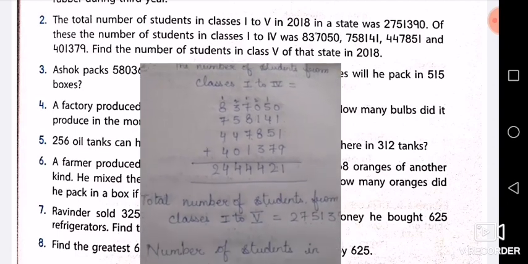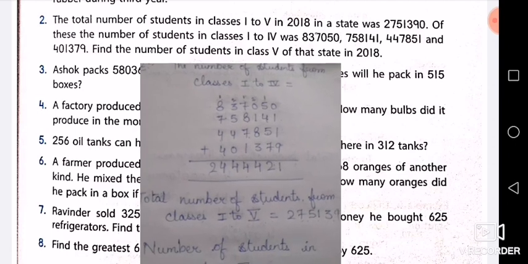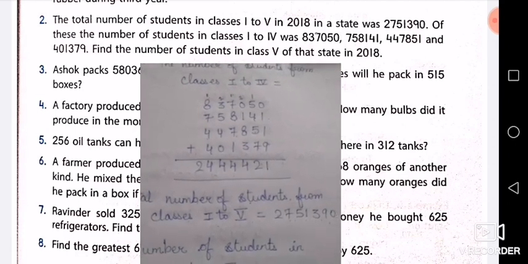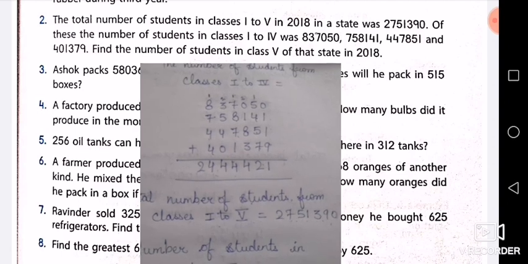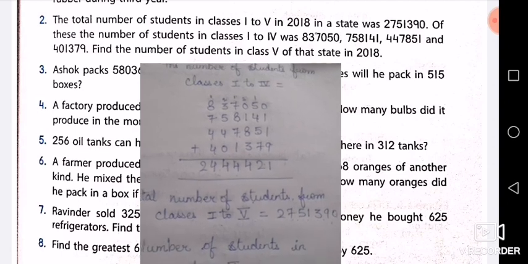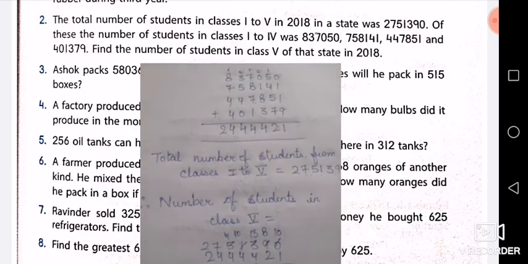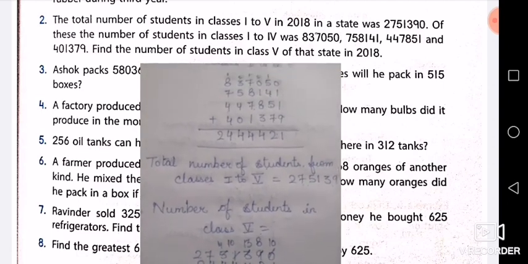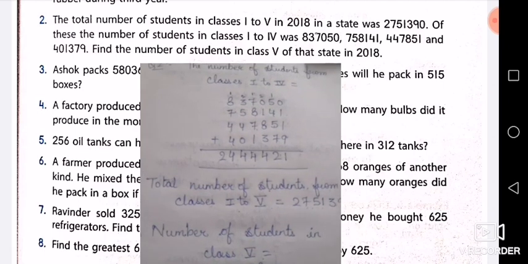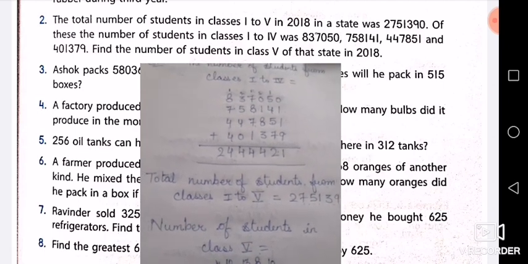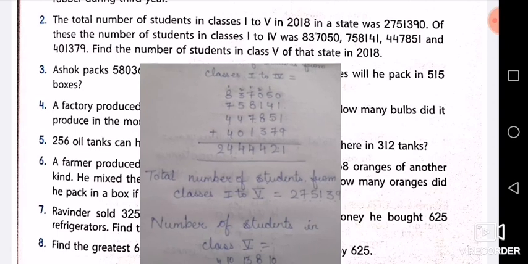After that, you have been given that the total number of students from classes 1 to 5 is 27,51,390. So now what you have to do in the question is find the number of students in class 5. You have to find how many students were there in class 5.